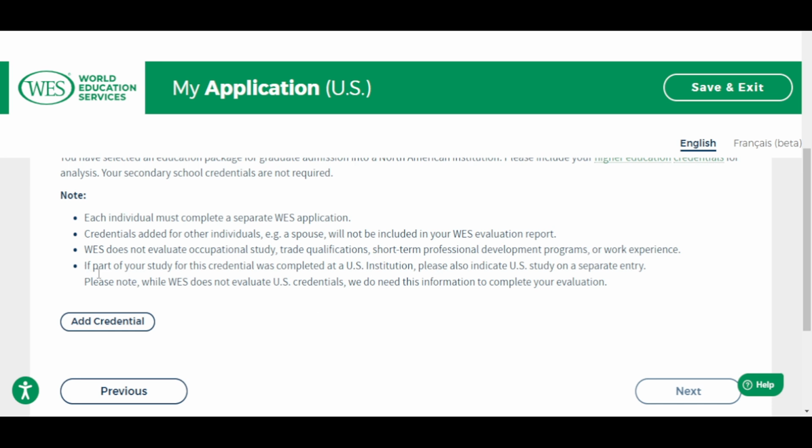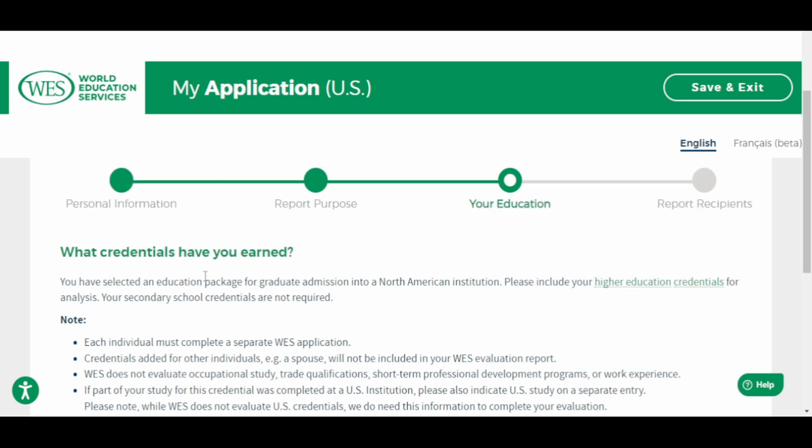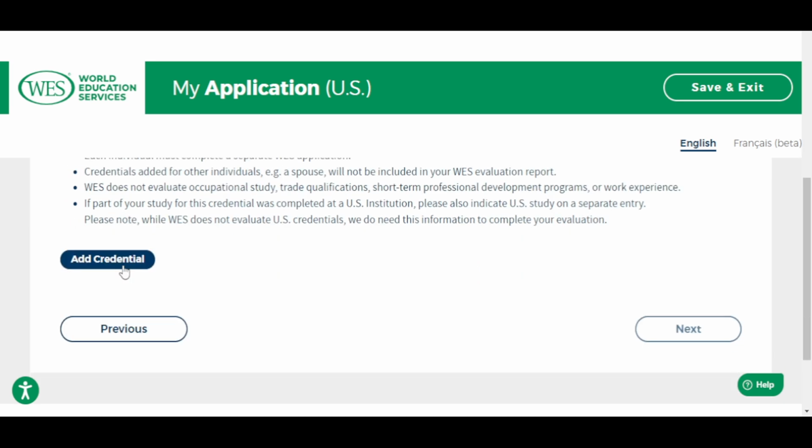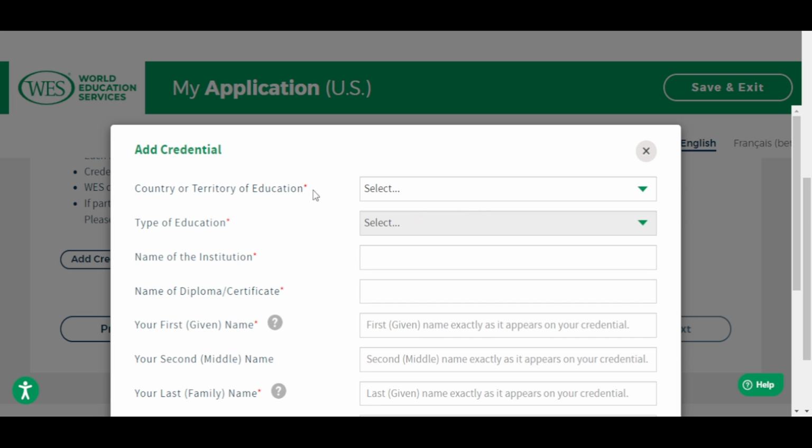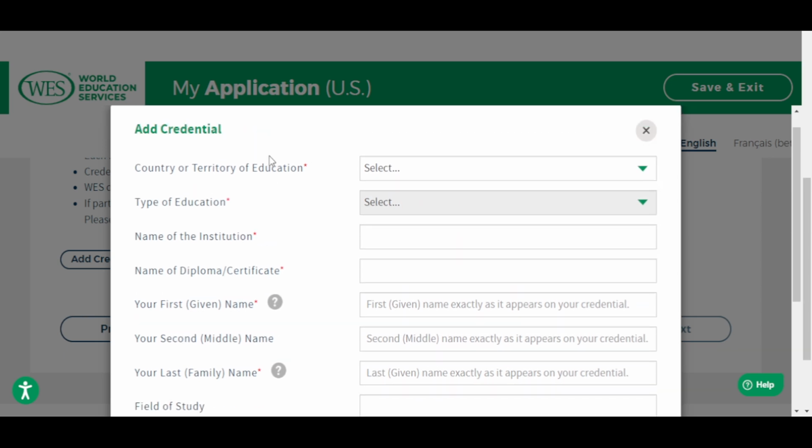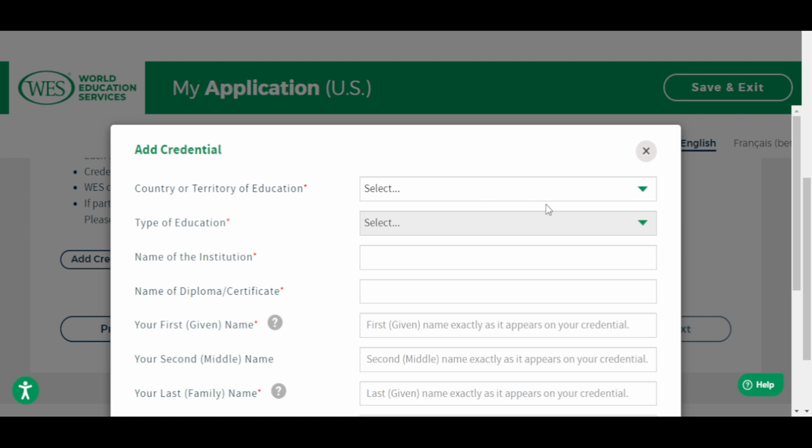I hope you understand. If part of your study for this credential was completed here in the US, please also indicate US study on a separate entry. You can take your time to read through all of it. Once you are ready, add your credential. Here you indicate which country you got the credential from, the type of education, the name of the institution, and the name of the certificate, whether a diploma or a certificate.